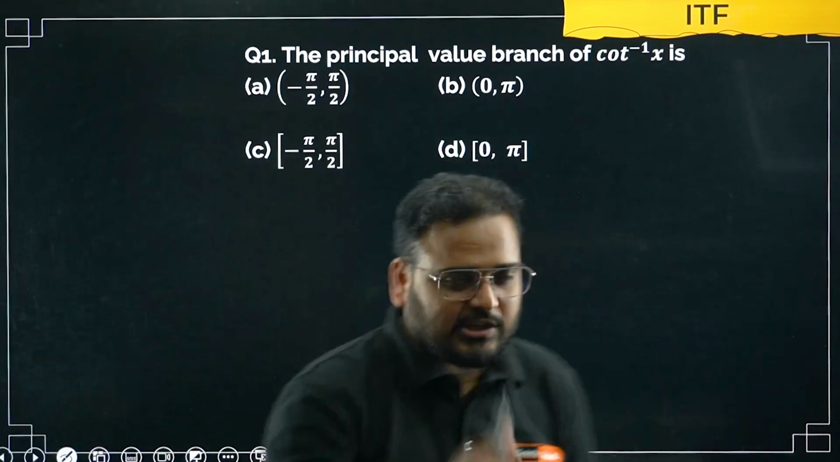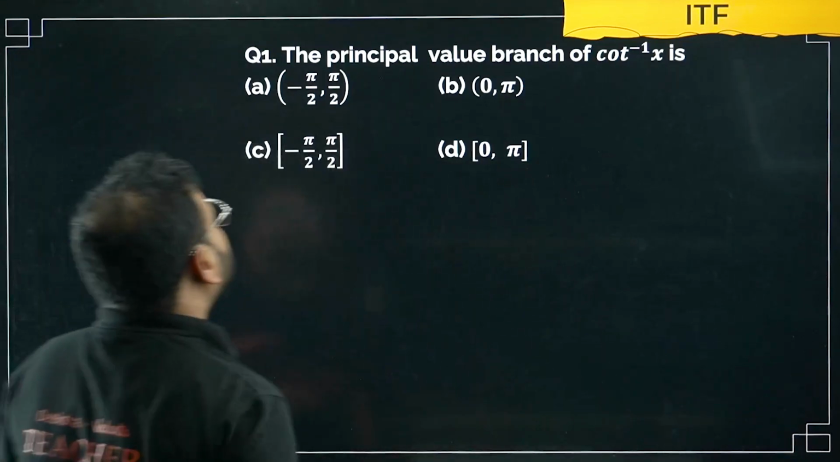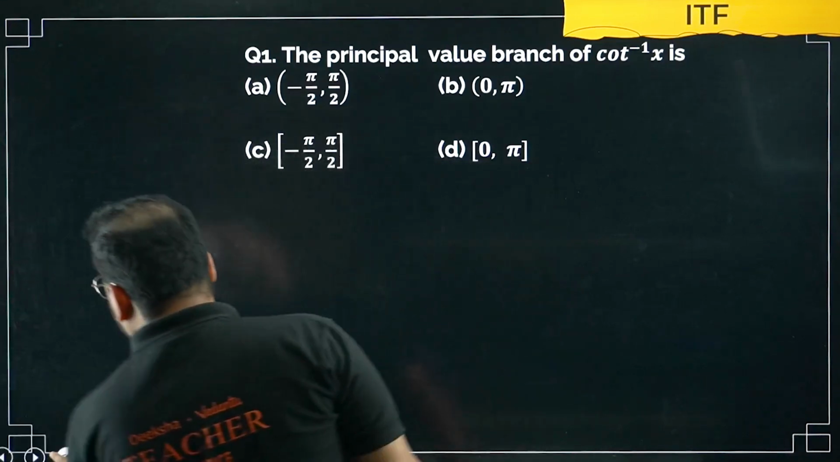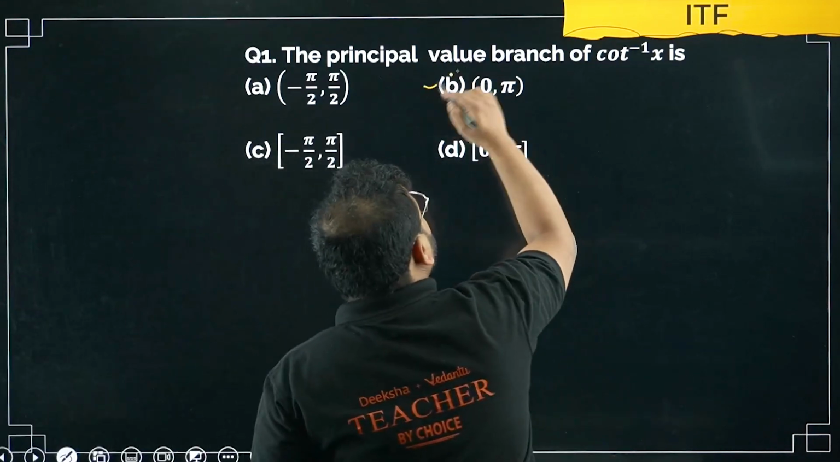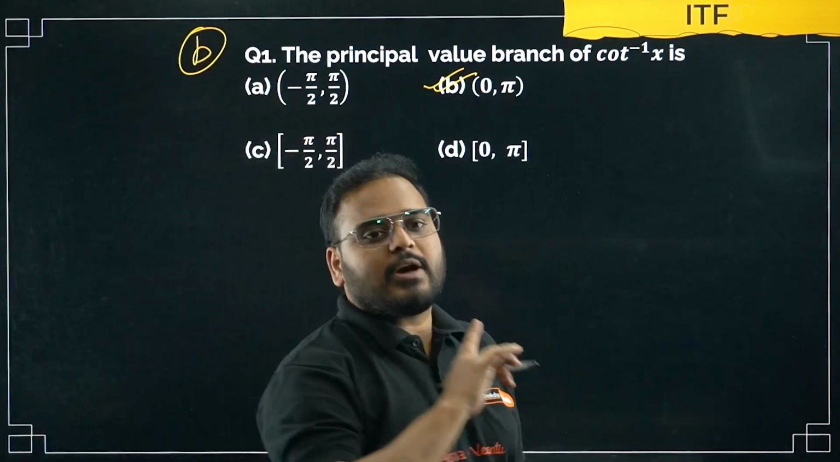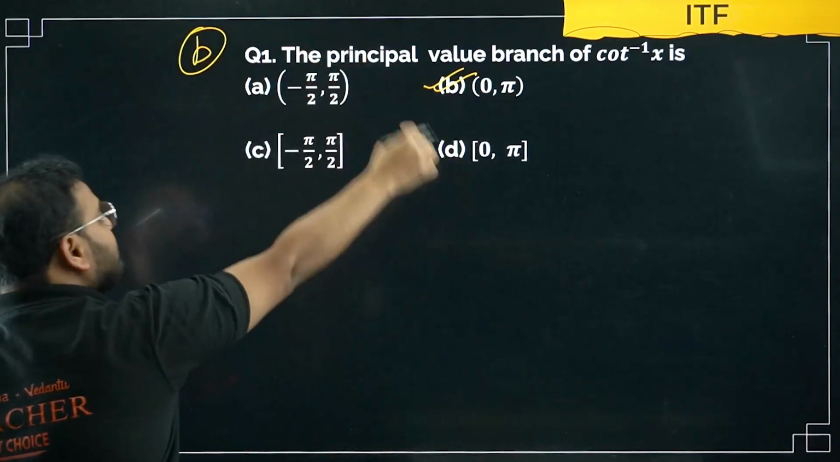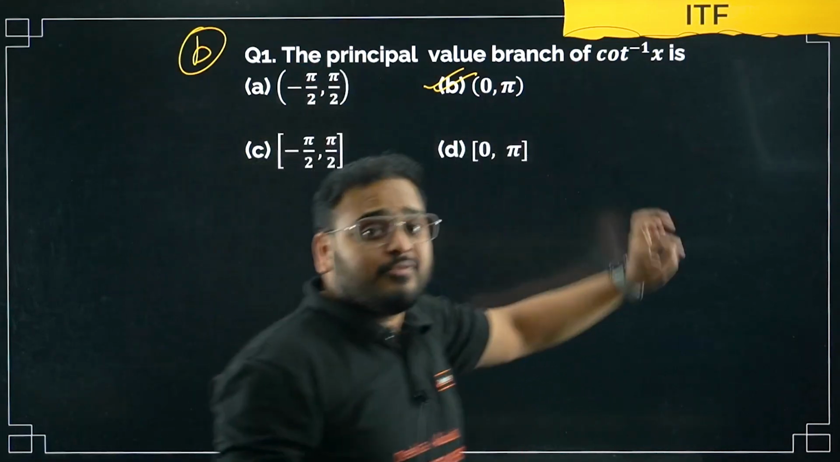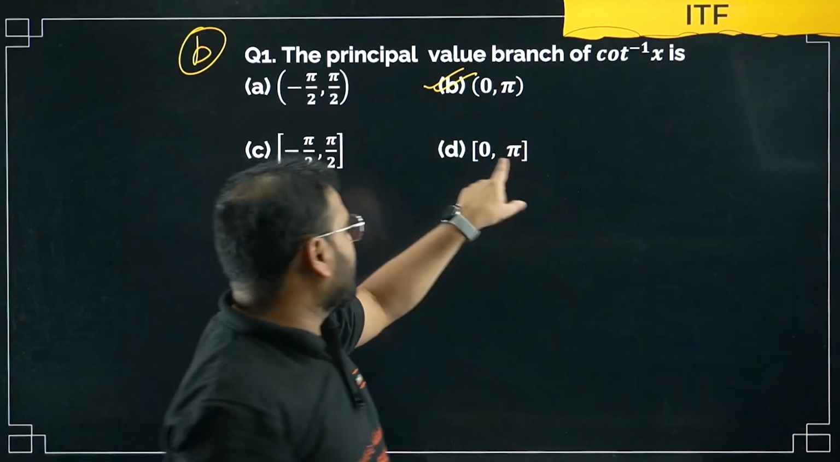Question number 1: the principal value branch of cot inverse of x. Give me the answer. The option is B, sir. Cot inverse x principal value branch is 0 to pi. If it was cos inverse x, it would be option D. There's a difference: cot inverse is 0 to pi in open bracket, cos inverse will become 0 to pi in close bracket.